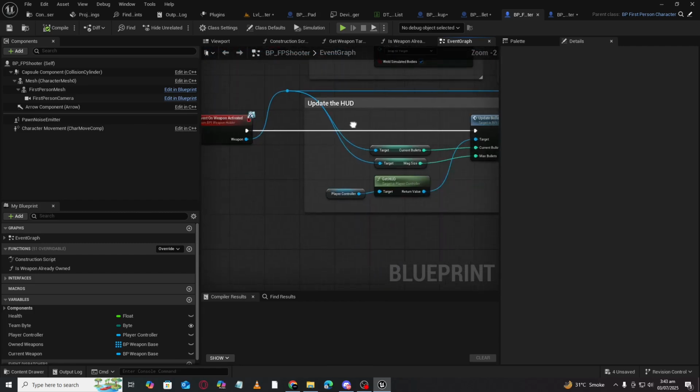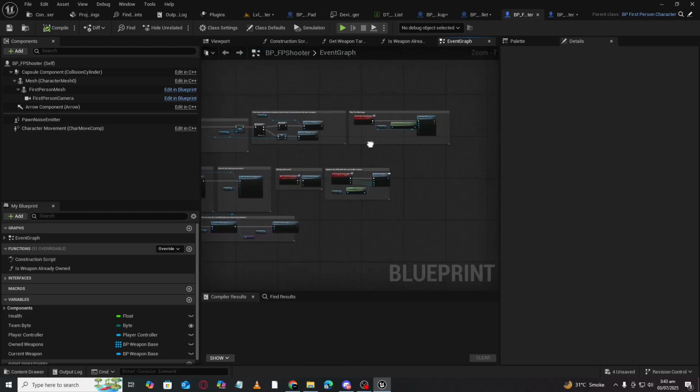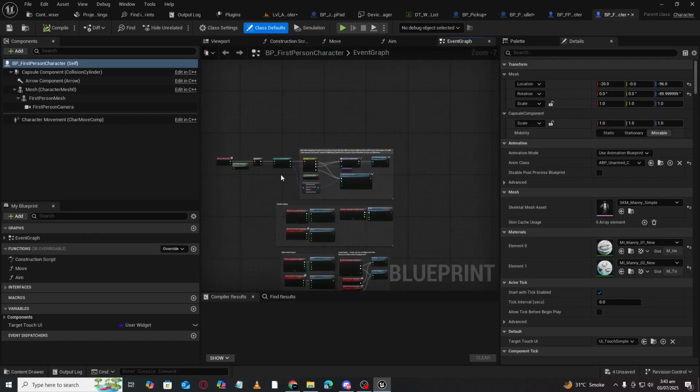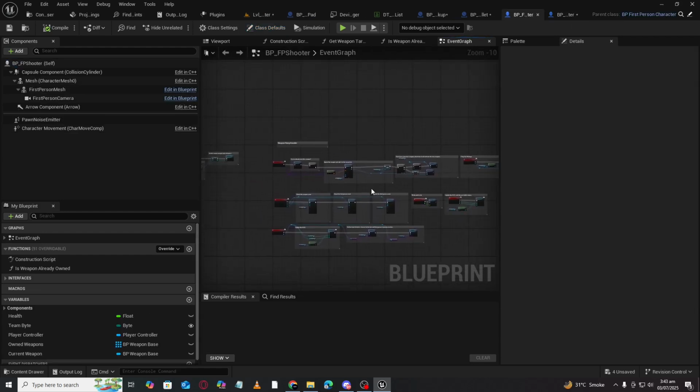It is also updating the HUD with the remaining bullets, and when all the bullets go to zero, it will reload automatically. So it is very simple here. If you want to change the movement, you can go into the base class and change the movement. And if you want to change the fighting, pickup, weapon swapping and all the other things, you can go into the child class. So it is very simple.